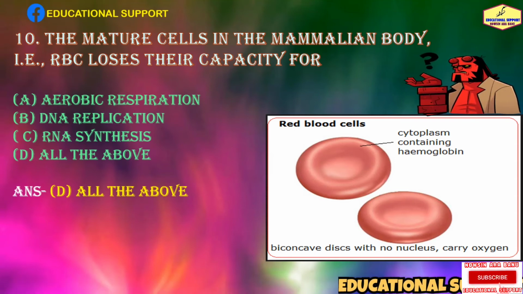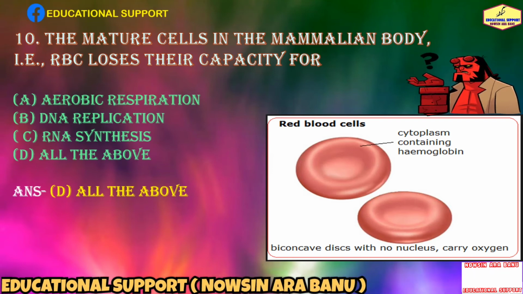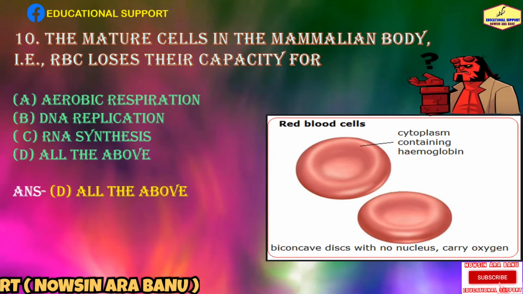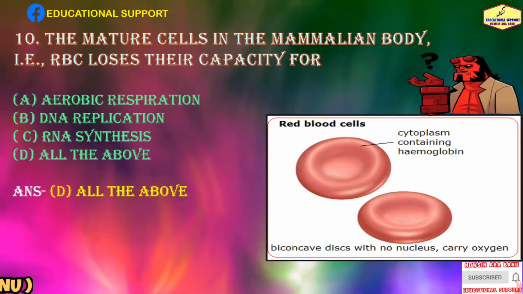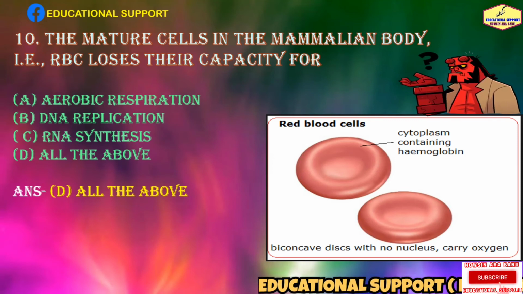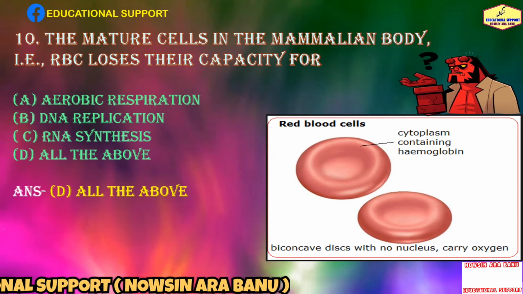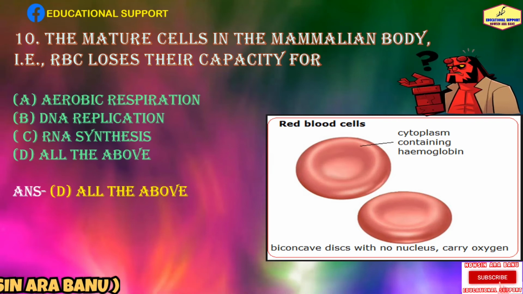As a result of not containing mitochondria, these cells use none of the oxygen they transport. Instead, they produce energy by glycolysis of glucose and lactic acid fermentation of the resulting pyruvic acid. Thus, the correct answer is option D.